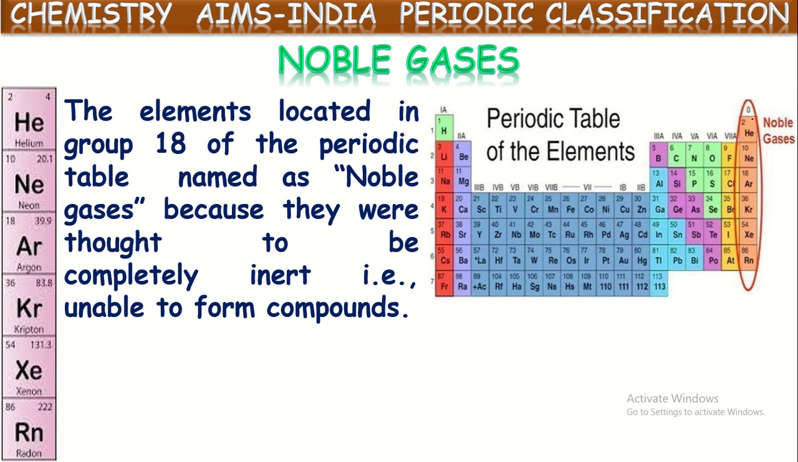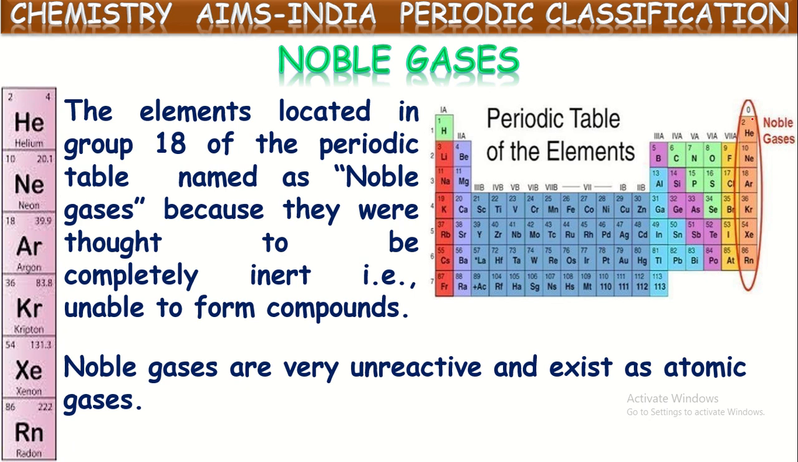These elements, which are located in the 18th column, or we can say 8th A group also. This group is specially called the zero group also. They are called noble gases because they were thought to be completely inert, unable to form compounds. That's why they are called noble gases. Noble gases are very unreactive and exist as atomic gases.